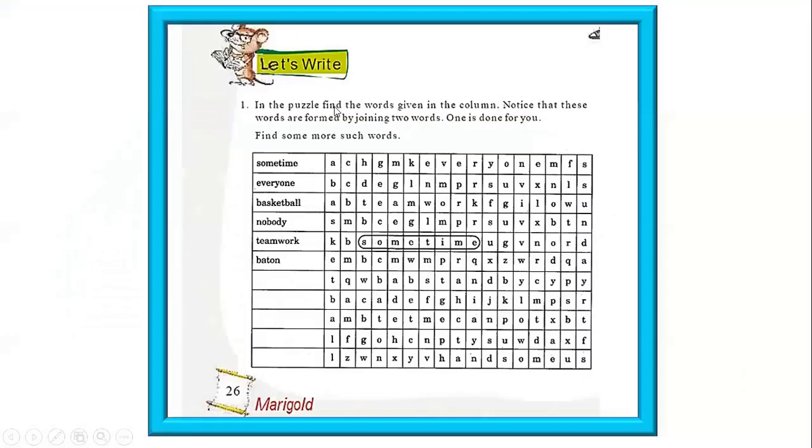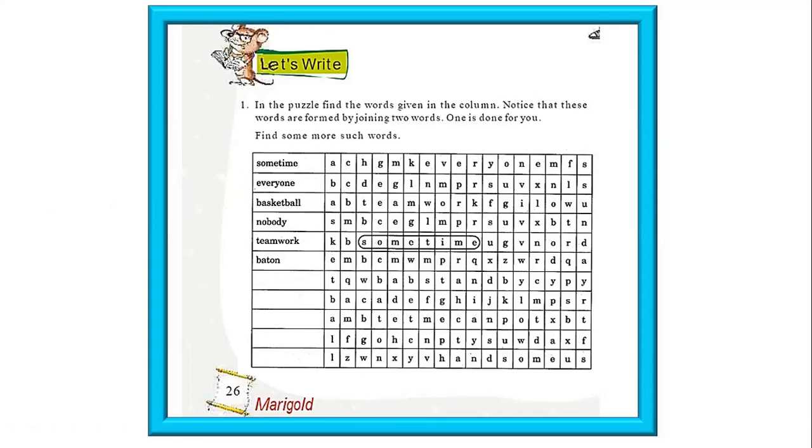The next textual exercise we have here is let's write. In the puzzle, find the words given in the column. Notice that these words are formed by joining two words. One is done for you. Find some more such words. In the first box, there are 6 words. These 6 words are formed by joining two words.